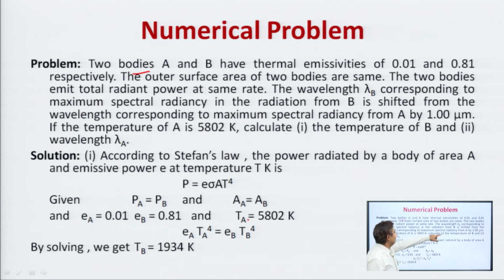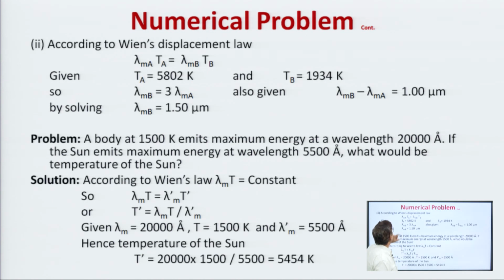The second part asks for the wavelength. So, this formula is Wien's displacement law, that is, the maximum wavelength of one body multiplied by its temperature is equal to the maximum wavelength of the other body multiplied by its temperature. TA we have, TB we have calculated, and the difference of these maximum wavelengths is given as 1 micrometer. If you put in this value, lambda m A is equal to lambda m B by 3, we can solve it and get lambda m B is equal to 1.5 micrometer. Practice it.